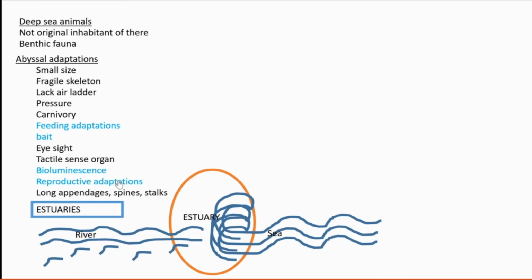Then reproductive adaptations. Reproductive adaptations means they produce a large number of eggs because they need to sustain their population. So they lay so many eggs at a time.